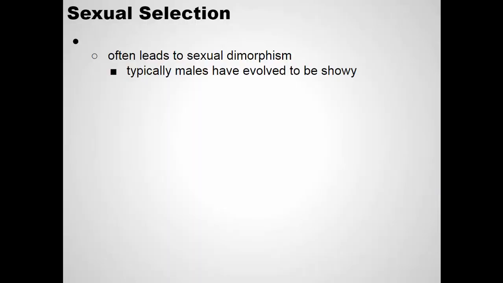So that's artificial selection. Another type of selection that's important in nature is sexual selection. Sexual selection is natural selection applied to sort of mating. And we see in many species, especially of animals, especially of vertebrates, sexual dimorphism. What that means is there are distinct differences in appearance and sometimes behavior between the males and females of a species.